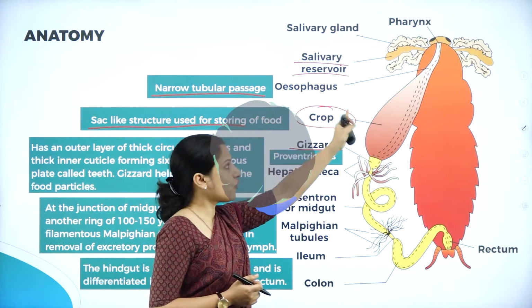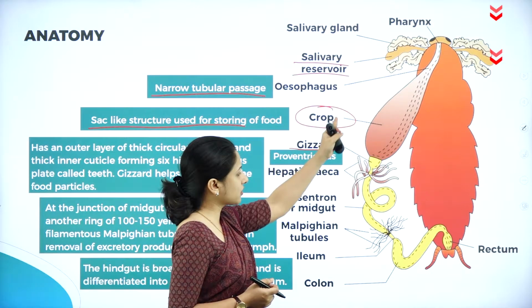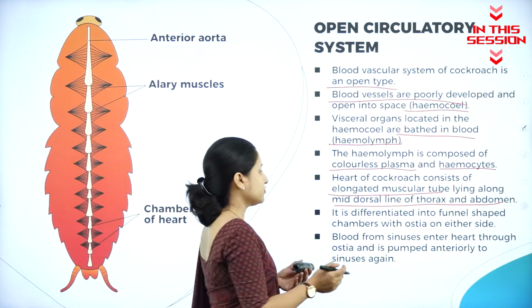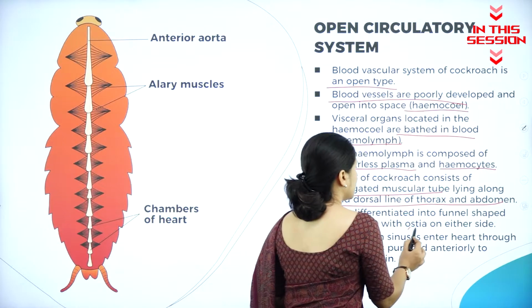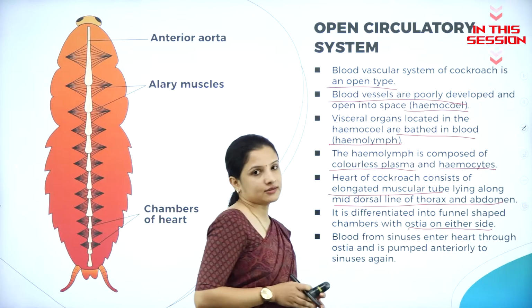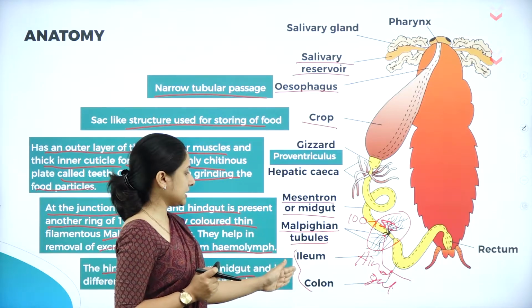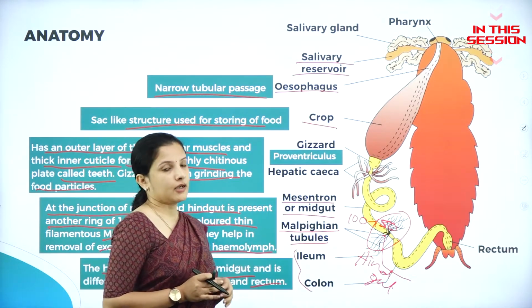So the gizzard forms a connectivity between the crop and the midgut. The heart is differentiated into funnel-shaped chambers with ostia on either side. In the hindgut, again it is divided into three important parts, that is the ileum, the colon and the rectum.